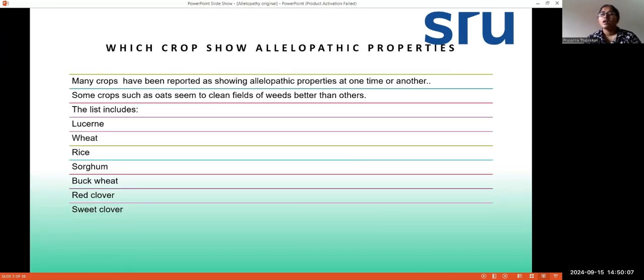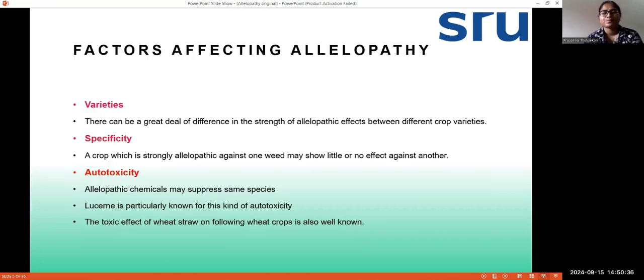Next is which crops show allelopathic effects. So some of the crops mainly show allelopathic effects, and we will learn which are the crops that are mainly showing allelopathic effects. So mainly oats. Oats seem to clean fields of weeds better than others. And the list also includes lucerne, wheat, rice, sorghum, buckwheat, red clover, sweet clover.